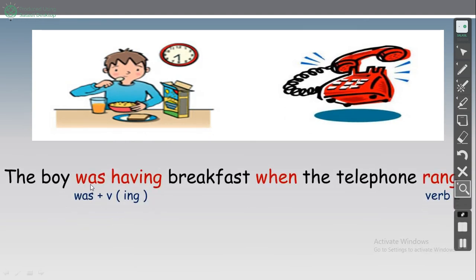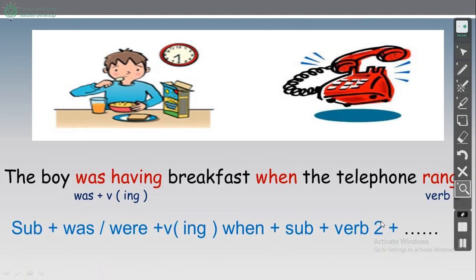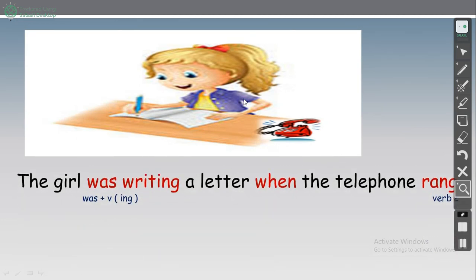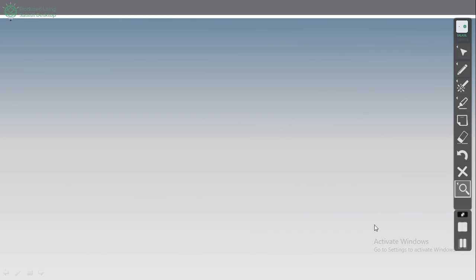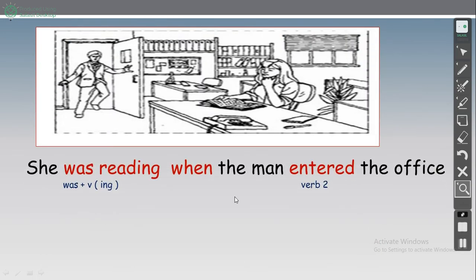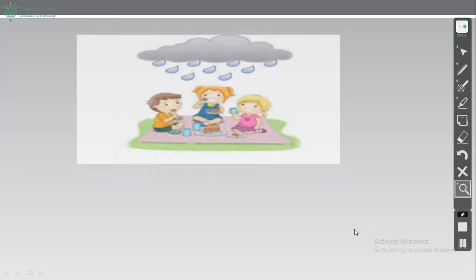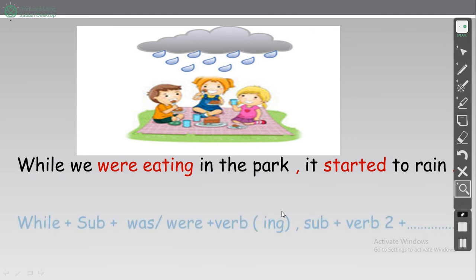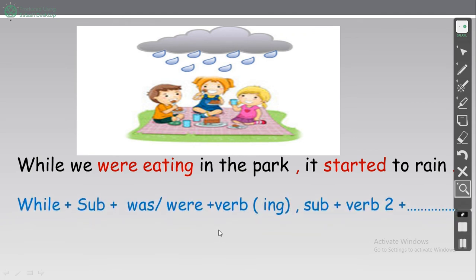If you have colors, please write in colors. Write the example here without the picture, بدون الصورة. Subject was or were ing here and here. Then example number 3, write the example, the sentence without the picture. Okay, يعني I use the picture to explain.